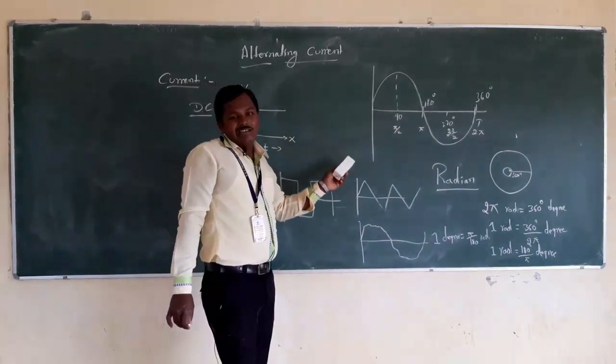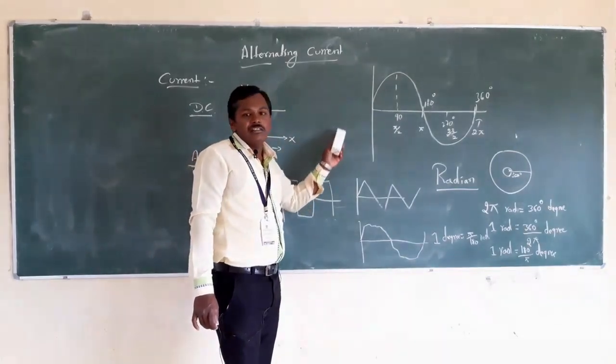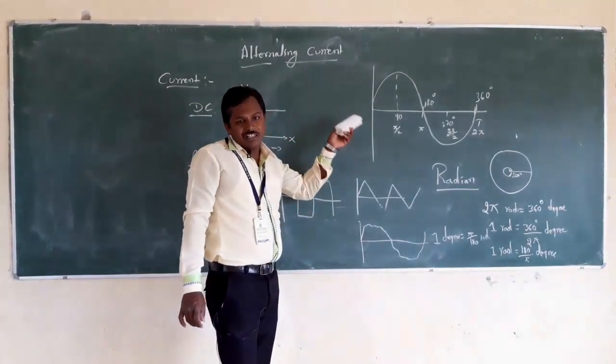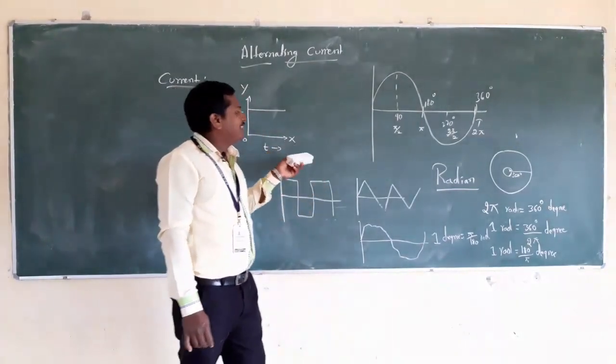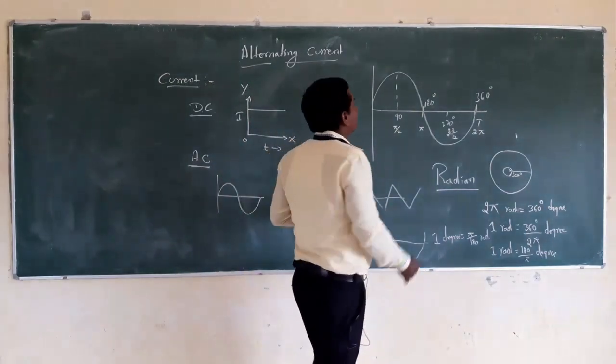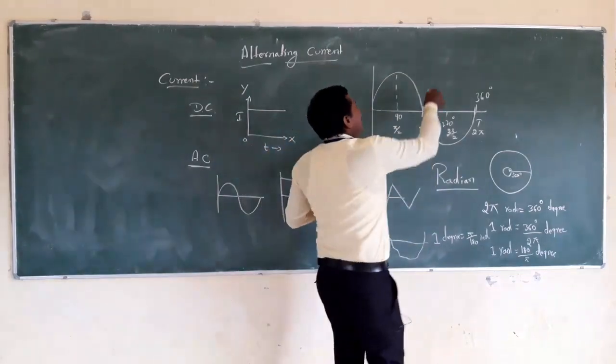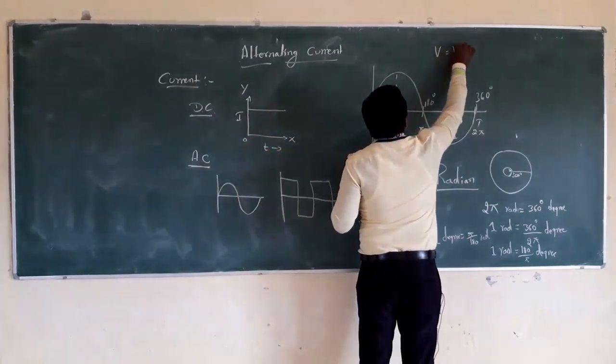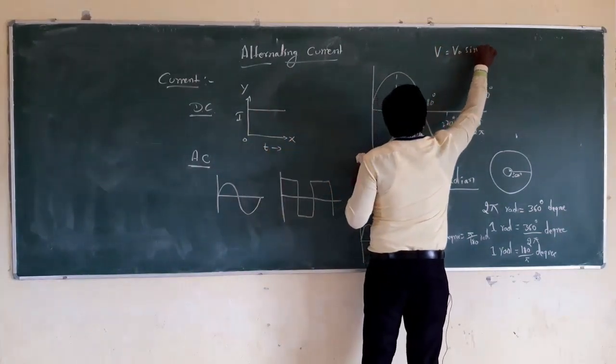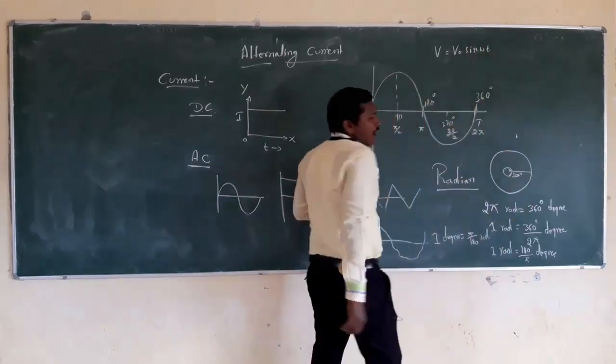So based on this explanation, if the voltage or the current changes sinusoidally with respect to time, that can be represented by an expression. So alternating voltage or alternating current, we can say, can be represented by the expression V equal to V naught sine of omega t.